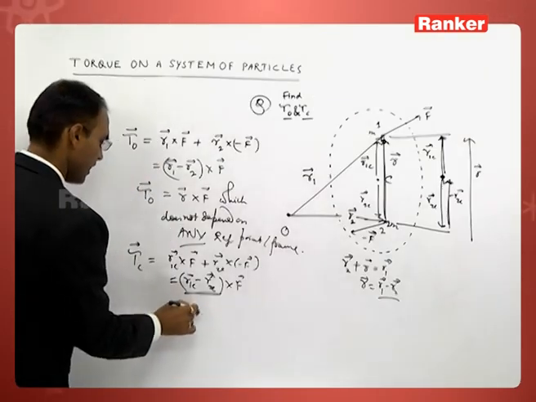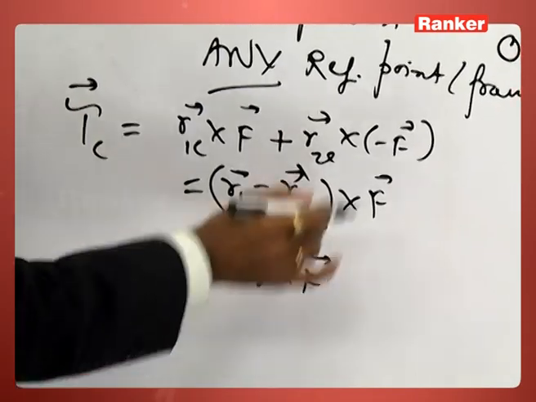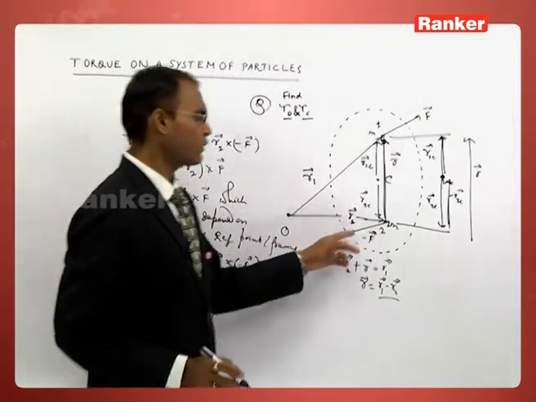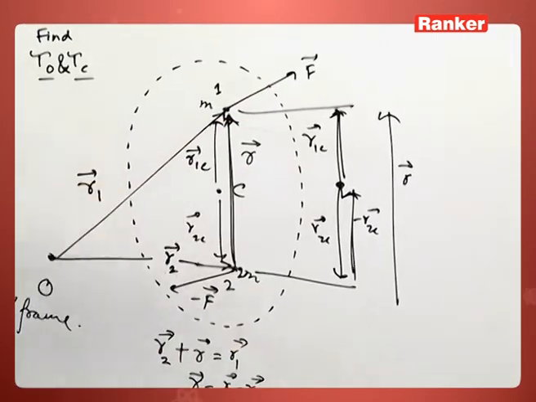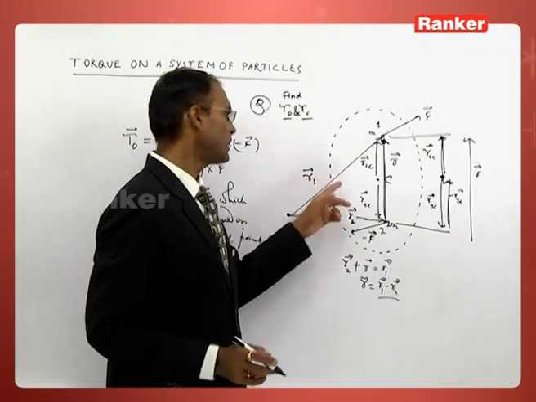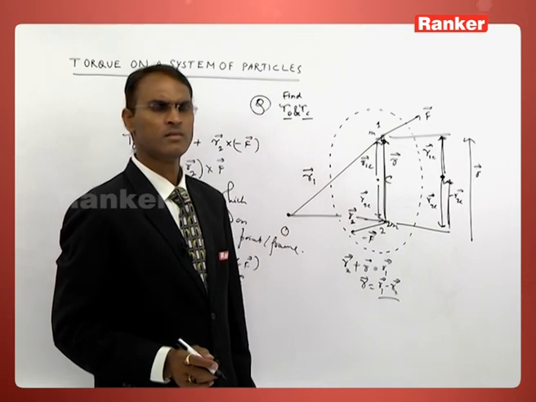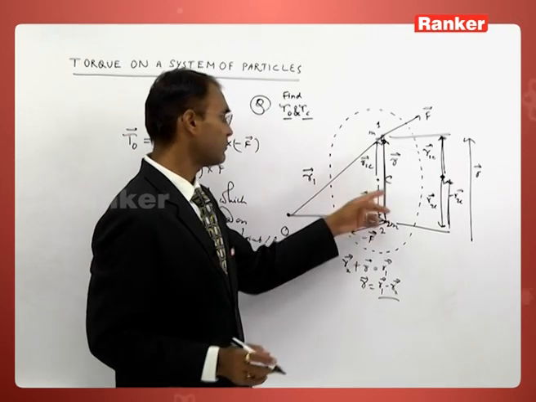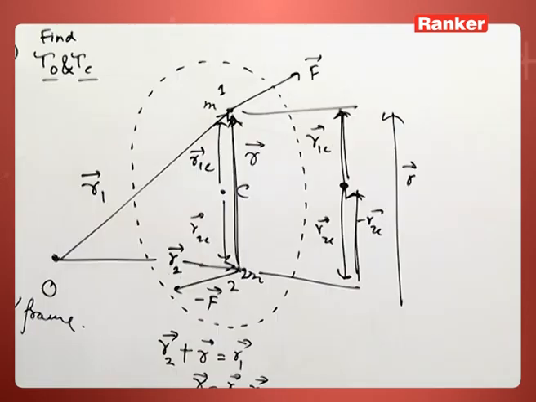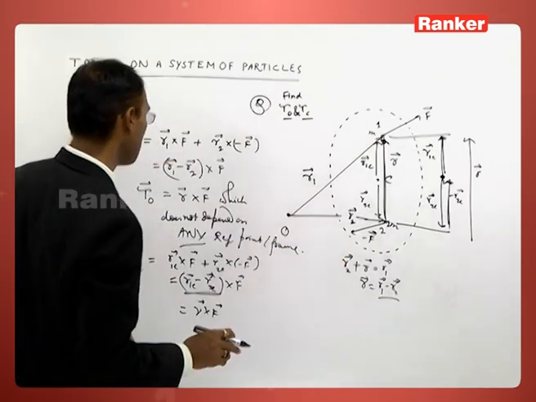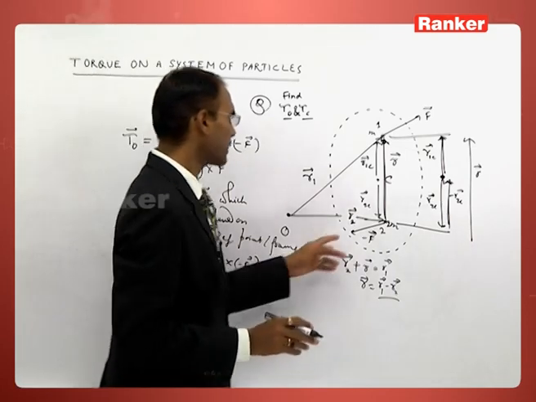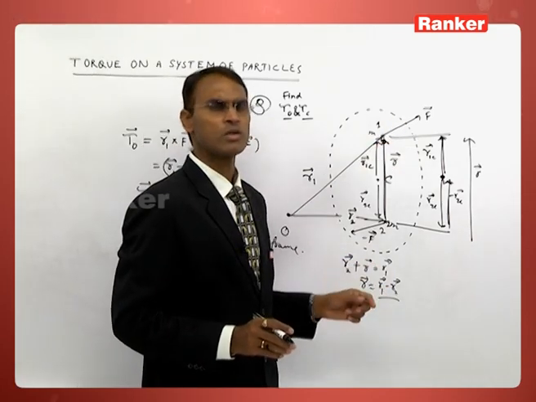So in this way you can prove that when two equal and opposite forces are acting on a system, the net torque experienced by the system due to these two equal and opposite forces does not depend upon any reference frame, and that type of torque produced by a couple of forces is called couple.